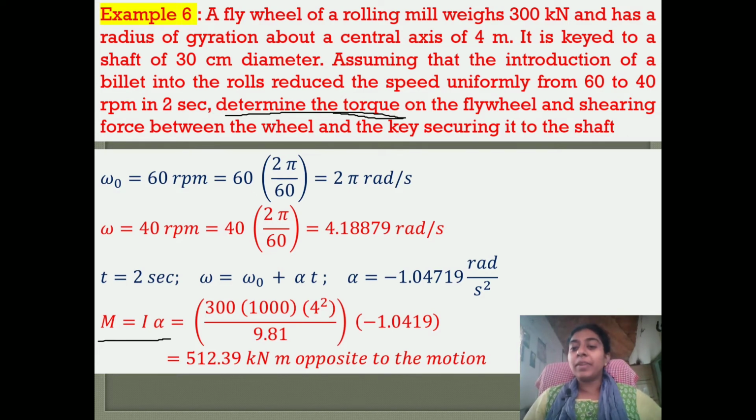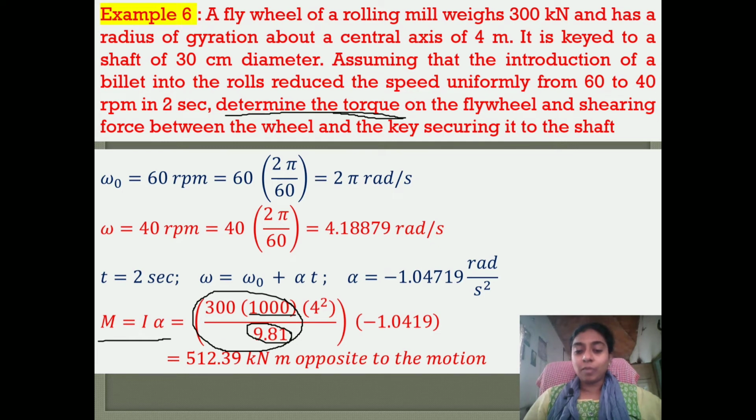The moment of inertia for a rotating wheel or a flywheel is m r square, that is mass into the square of the radius of gyration. The weight is given as 300 kilonewton. To convert it into newton, we multiply by 1000, and to convert it into kilogram mass, we divide by 9.81.